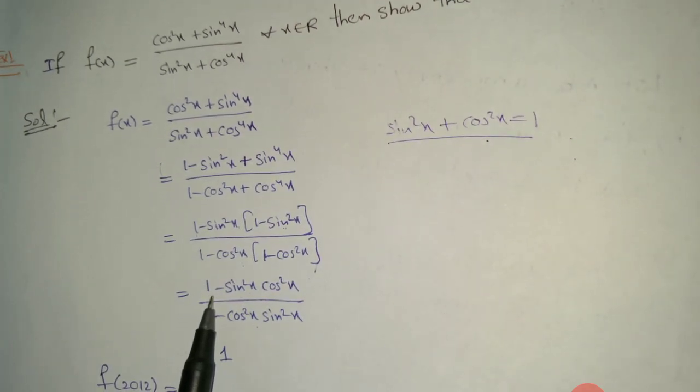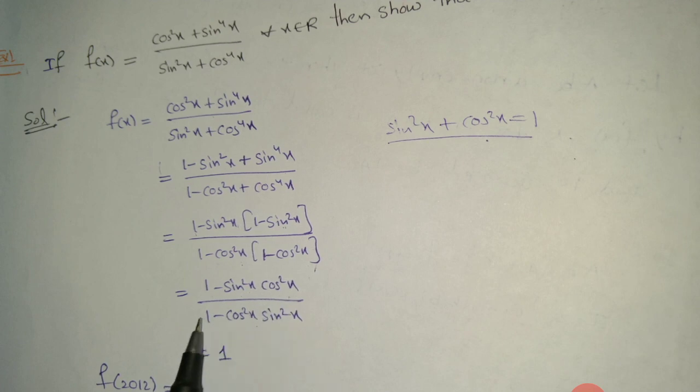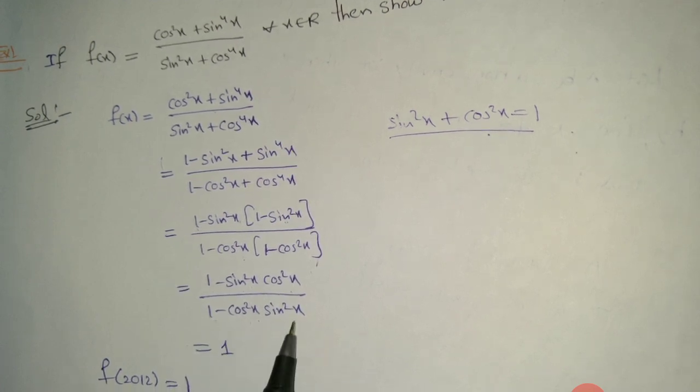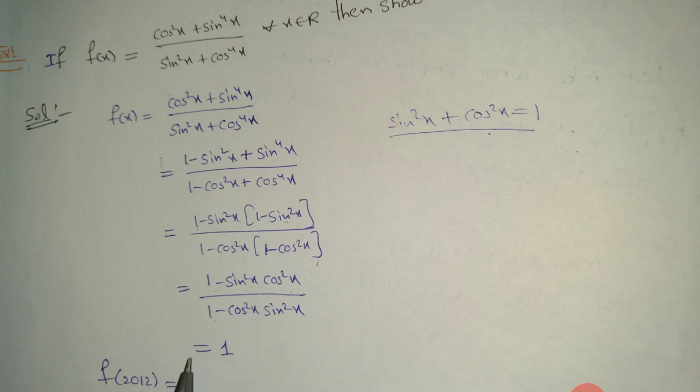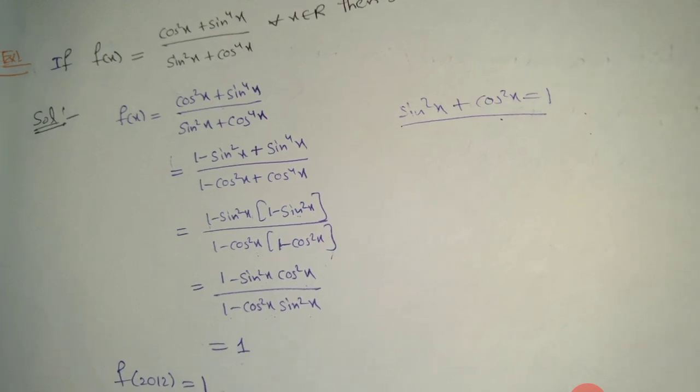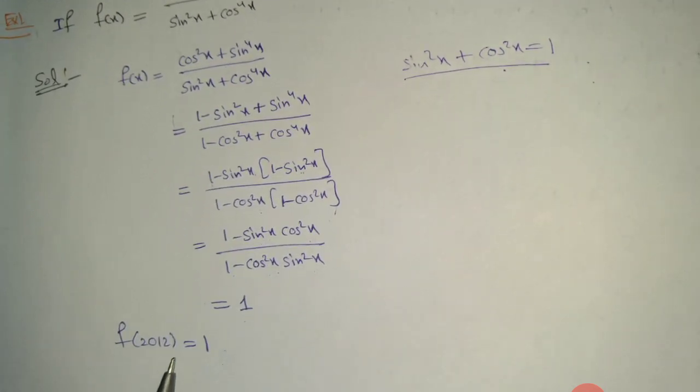So cos square x sin square x by cos square x sin square x get cancelled. That is equal to 1. f of 2012 is equal to 1.